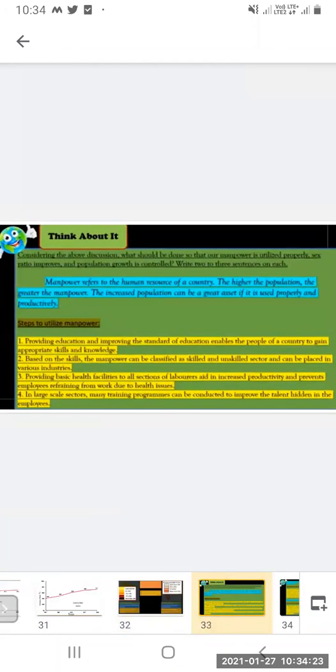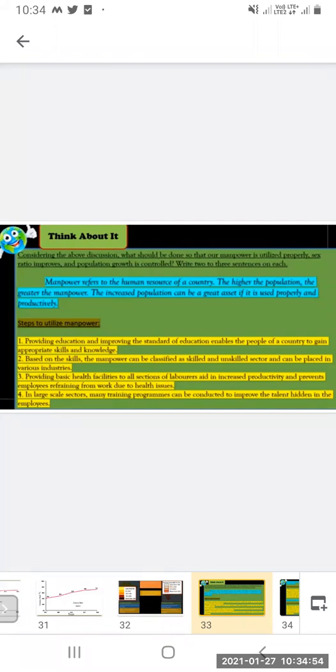Now think about it. Considering the above discussion, what should be done so that our manpower is utilized properly, the sex ratio improved, and population growth controlled? Write 2 or 3 sentences on each. So we have studied the population related features. What should be done to utilize the manpower? How to improve the sex ratio? How to control the growth of population?